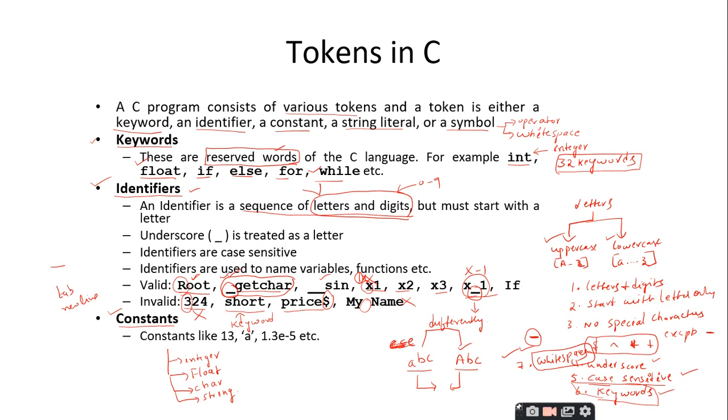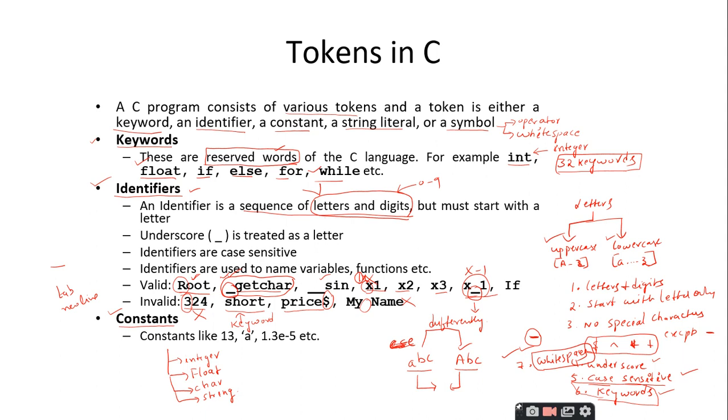So, the first rule is the identifier can have letters and digits. It should always start with a letter only, it cannot start with a digit. No special characters are allowed except underscore. You can start the identifier with the underscore. No keywords are allowed. It is case sensitive, and no white spaces are allowed. By following these rules, you can give names to the different constructs in C programming.